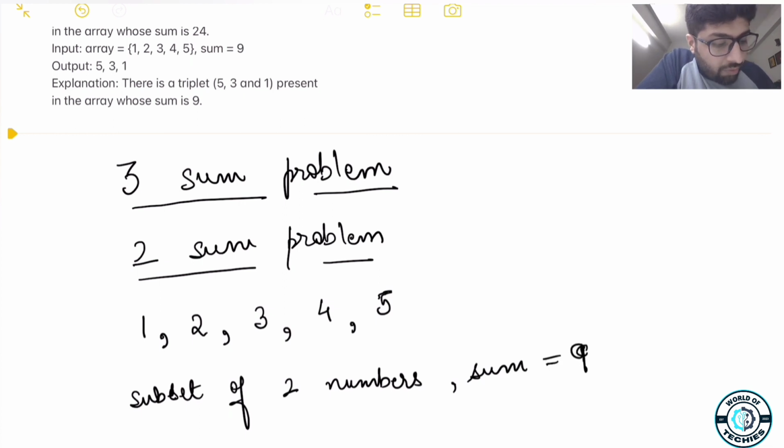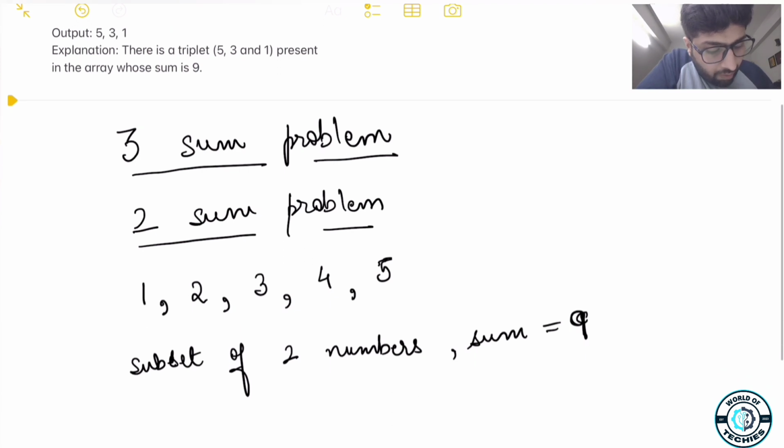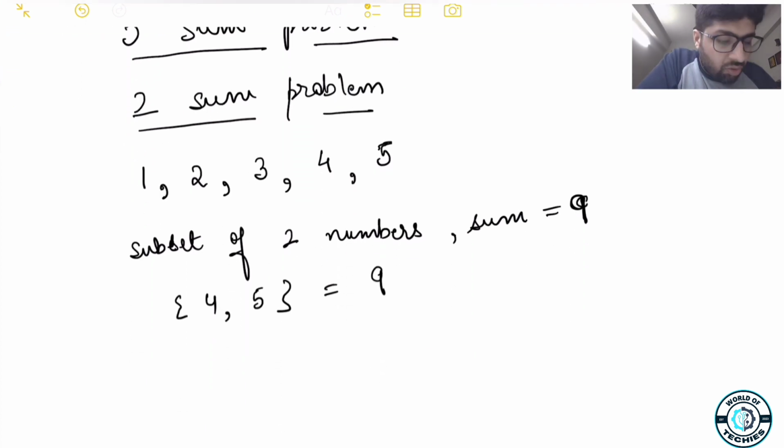right? So now if we take a look at this array, we have a set of 5 and 4 that satisfies the situation, right? Right now this array is in a sorted fashion. Let's rewrite this array in an unsorted fashion, because one thing that you really need to understand is that in your interview, even if the interviewer is not mentioning that this will be a sorted array, you should not assume that it will be given as a sorted array to you. You have to consider all the cases.